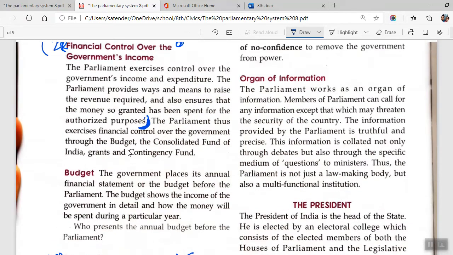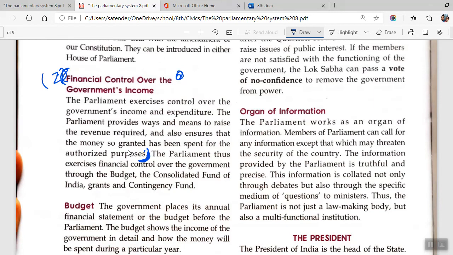Now the last point, that is point 4, organ of information. You have to start from here. The parliament works as an organ of information; members of parliament can call for any information except that which may threaten the security of the country. You'll be writing this point till this point only. Okay, so there are 4 points in this question.